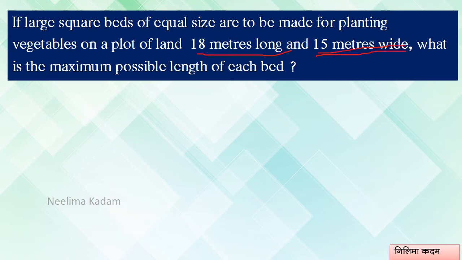So what is the maximum possible length of each bed? The plot is 18 meter long and 15 meter wide. So these are the beds we have to make. Large square beds of equal size are to be made. So what is the maximum possible length of each bed?